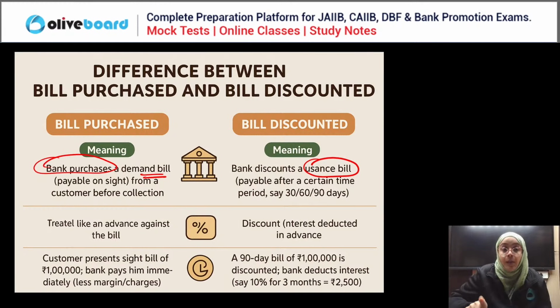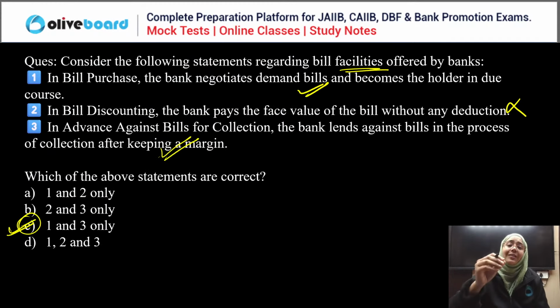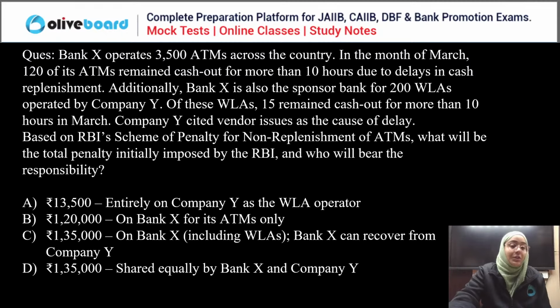Very important. This is the main thing you need to learn between bill purchase and bill discounting. Advance against the bill of exchange is like receiving collateral. The bill of exchange is used as collateral for giving you the loan in advance. Okay, done. Good. Next question.